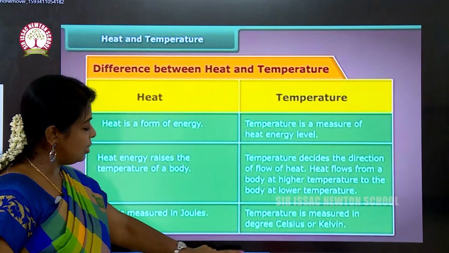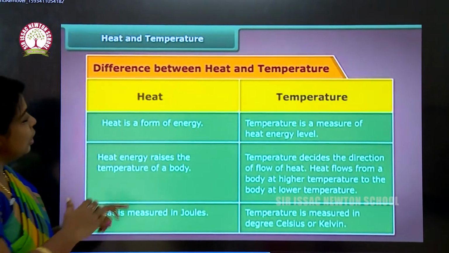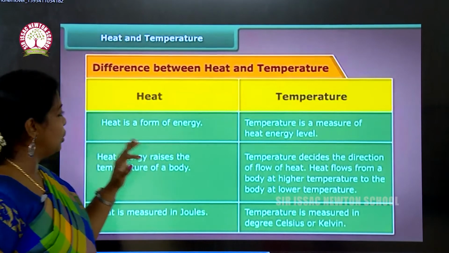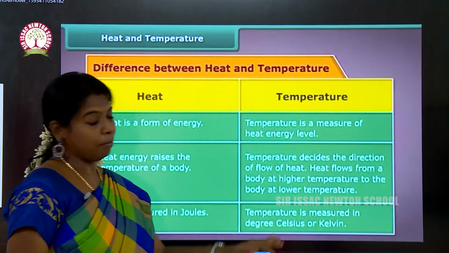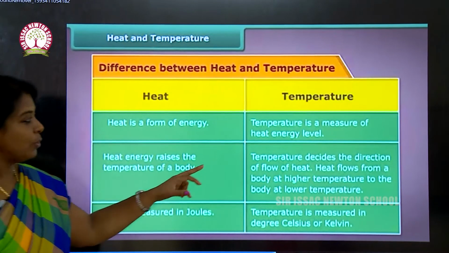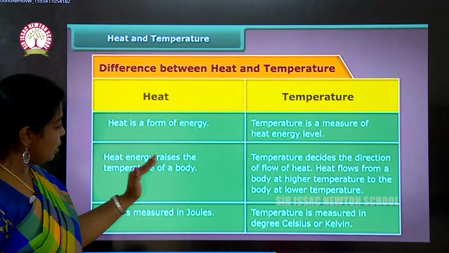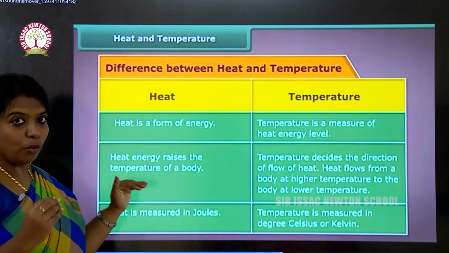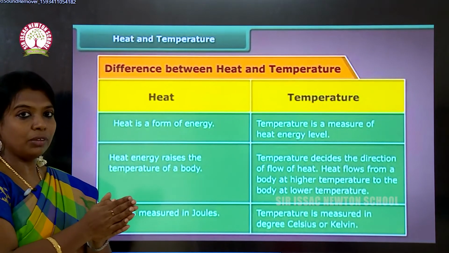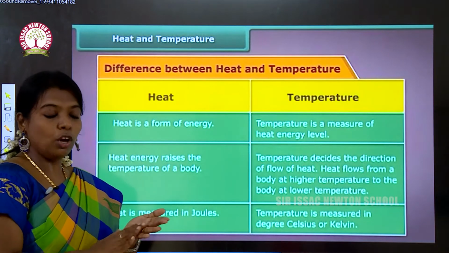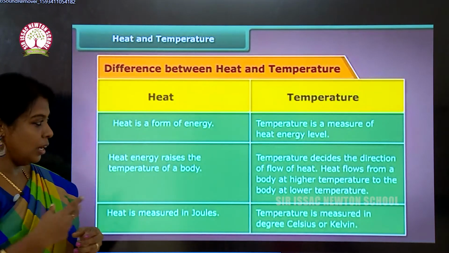See, these are the differences between heat and temperature. What is heat and what is temperature? Heat is a form of energy. Temperature is a measure of heat energy level. Heat energy raises the temperature of the body. If we rub the palm, the normal temperature of the palm is increased.